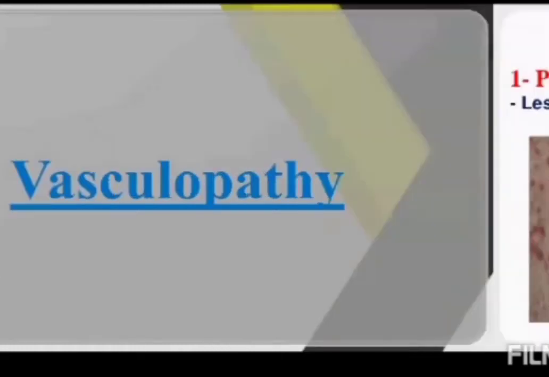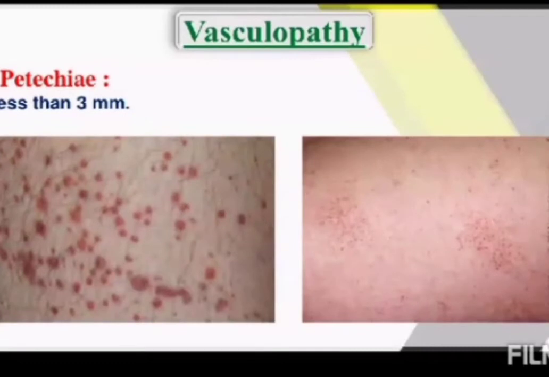The first one, petechia. Petechia means tiny purple spots on the skin, and it is usually less than 3 millimeter. Okay, we can see in this picture small purple dots on the body. That is the petechia. And these features we usually see in thrombocytopenia.